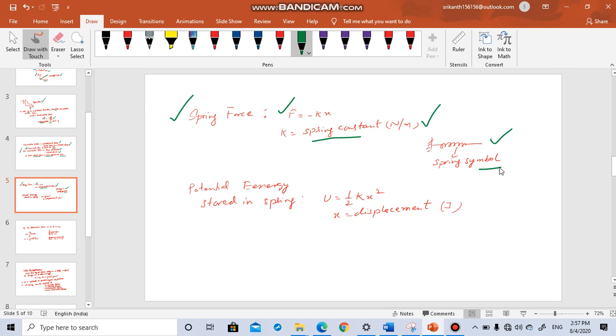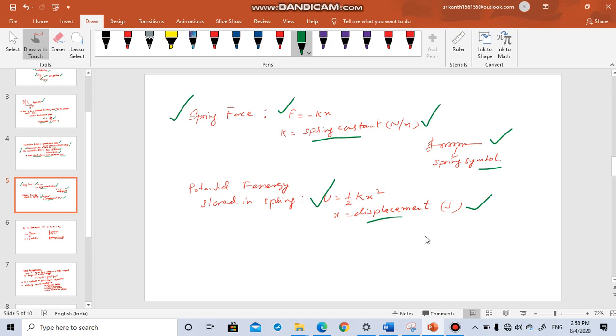Okay, now we have discussed that spring force is a conservative force. So potential energy stored in a spring: whatever work is done by the spring is stored as potential energy in the spring, and it is given by U is equal to half kx square, where x is the displacement. Its units are joules. Okay, any energy or work is in joules only. Kinetic energy, any mechanical energy, potential energy, work done is basically joules.